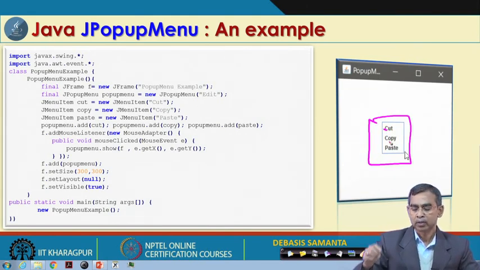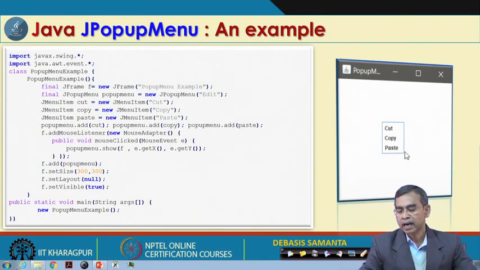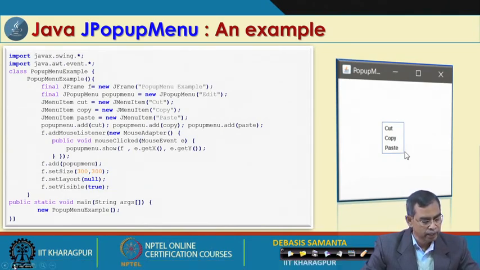As probably you know, whenever you use Word or some other text editing document, you select edit, and then usually cut, copy, paste, all these things are there. So, the idea is very similar to that concept.